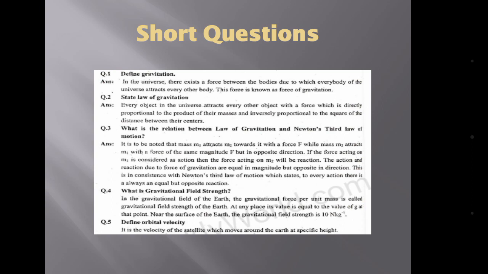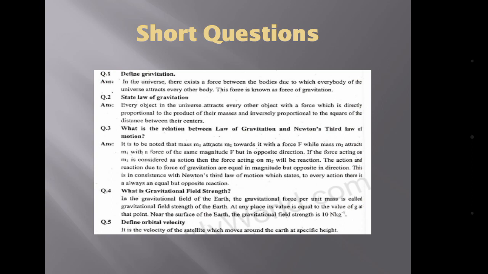Its answer is that the force of attraction between them is very small, which can be neglected. Another view is that there is a force of attraction due to the earth, which is called the gravitational force of the earth, which is higher than the force of attraction between these two books or these two pens.